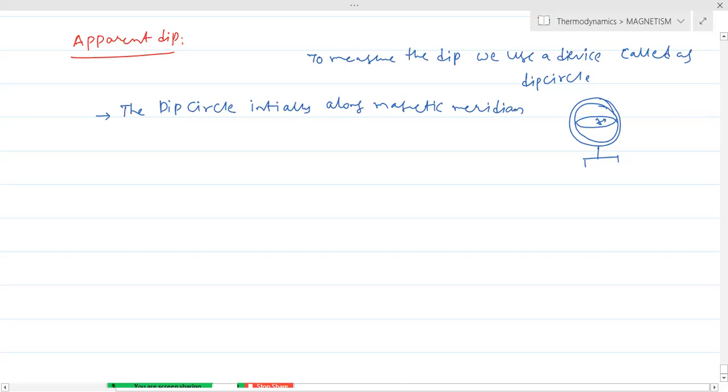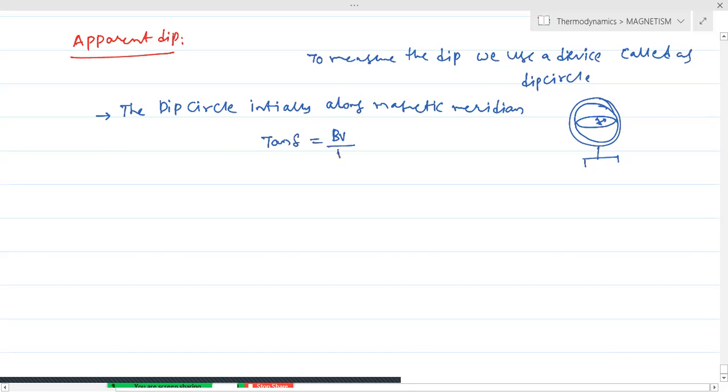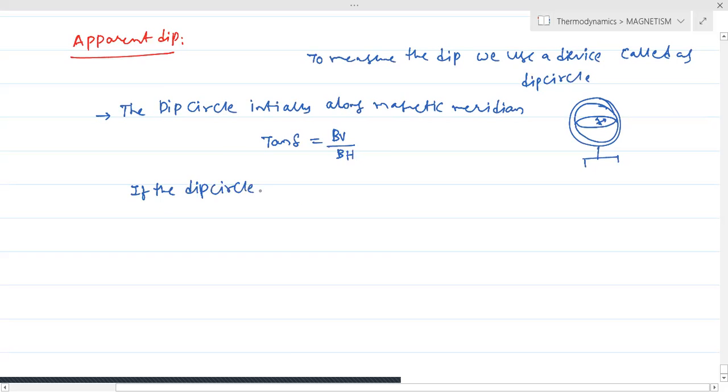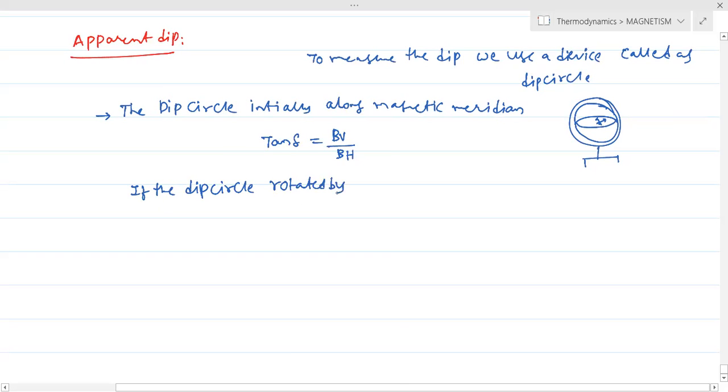Then we know from the earlier discussion, the true dip is delta. Therefore, tan delta equivalent to BV by BH. We know this. So now you need to understand this. If the dip circle is rotated by an angle theta.